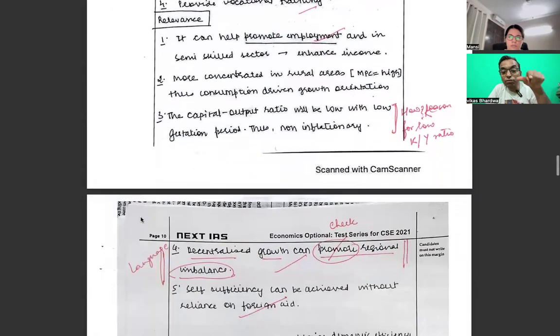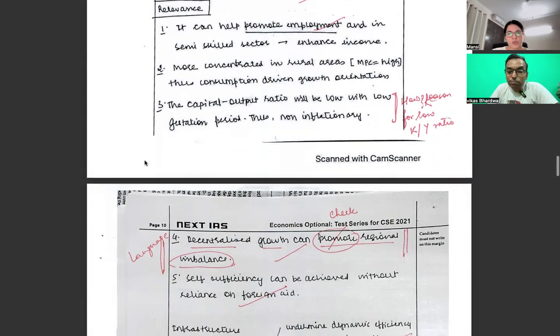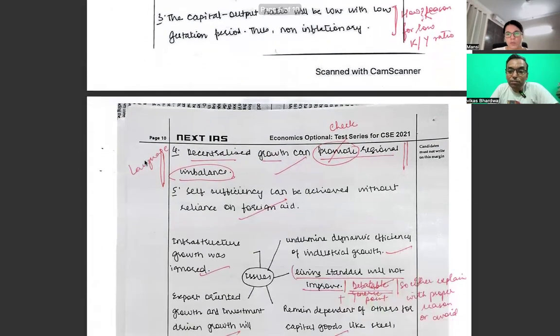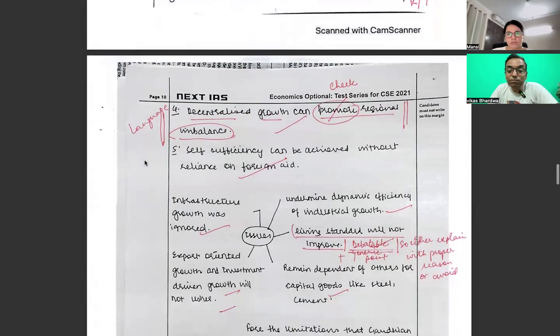So point number 3, I would really appreciate, which is again bringing in an economic aspect. 1 or 2, that's fine; that depends on person to person. Decentralized growth can promote regional imbalance. So again, a good try, good mindset. Self-sufficiency can be achieved without reliance on foreign aid. So again, this point is different.